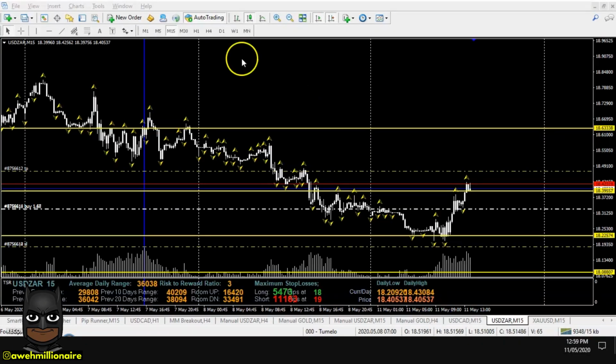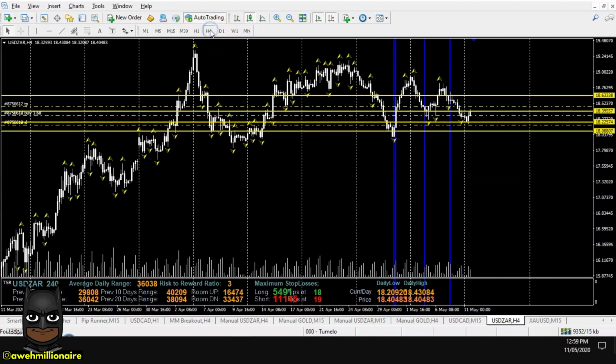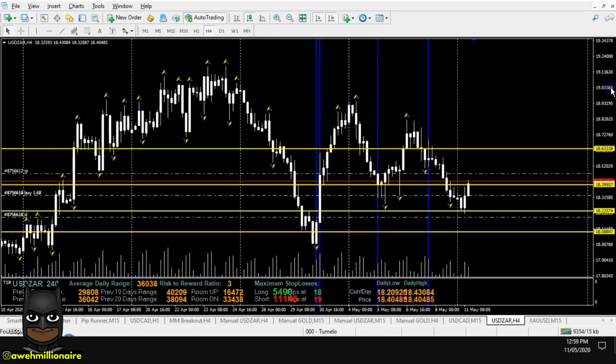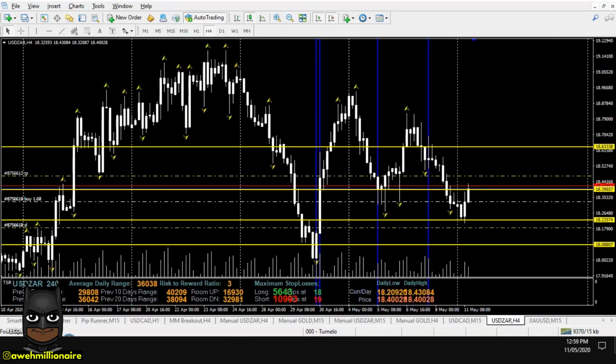So with this one, I'm going to go back to the 4-hour time frame so we can identify our supply and demand levels. Again, when we trade the news, we are trading with the smart money, and what we do is we trade with supply and demand and forex volume. So what we have over here is supply level number 1, and over here supply level number 2.